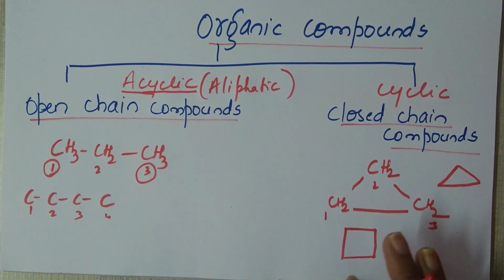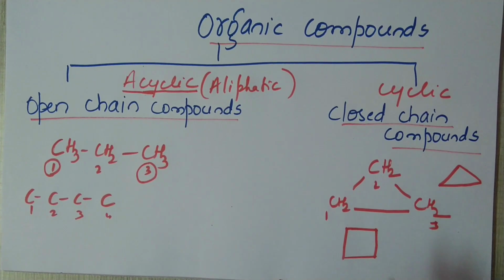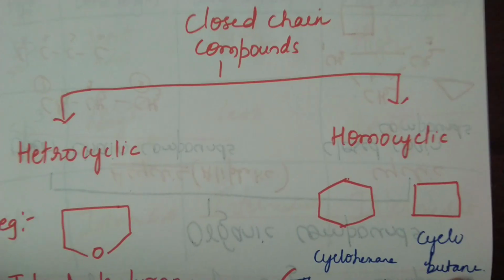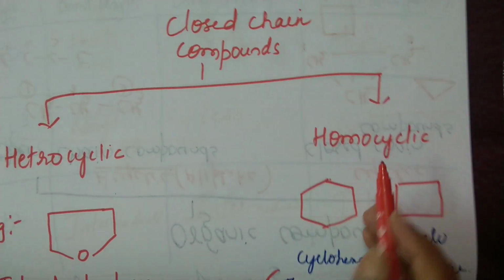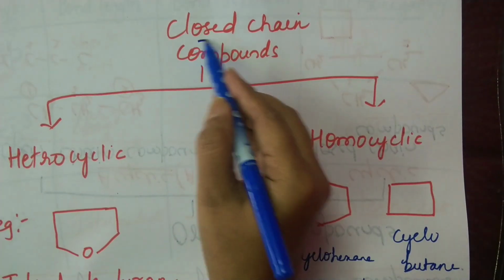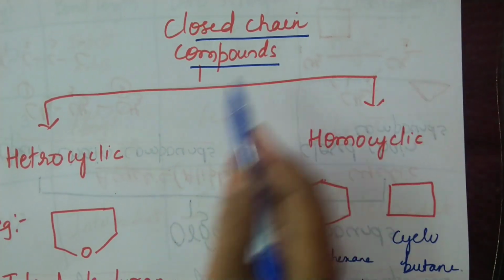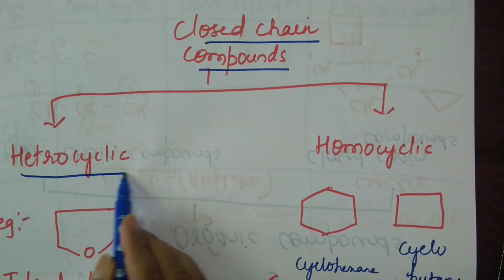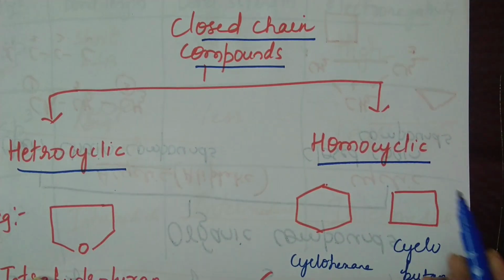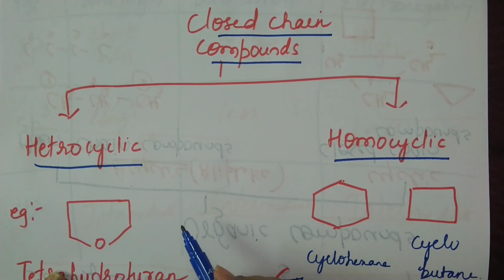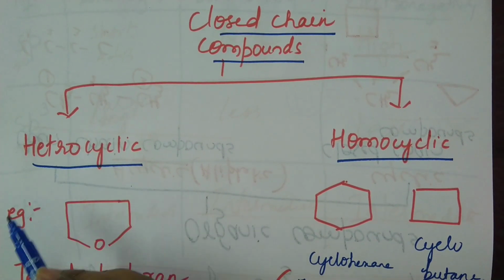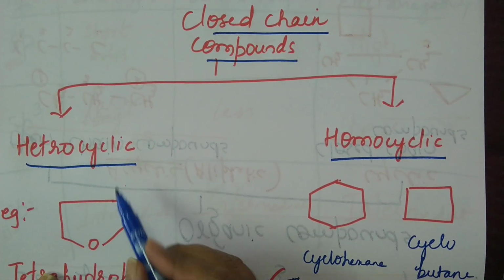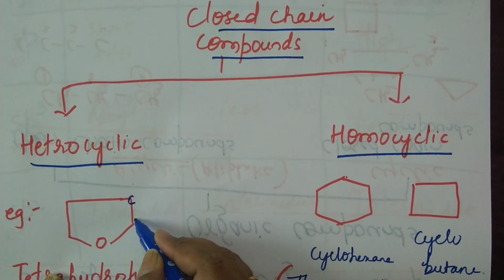The cyclic compounds can further be classified as heterocyclic compounds and homocyclic compounds. So, closed chain compounds can be classified into how many types? 2 types, heterocyclic and homocyclic. What do you mean by hetero? Hetero means other than carbon and hydrogen. Organic compounds should contain carbon and hydrogen.